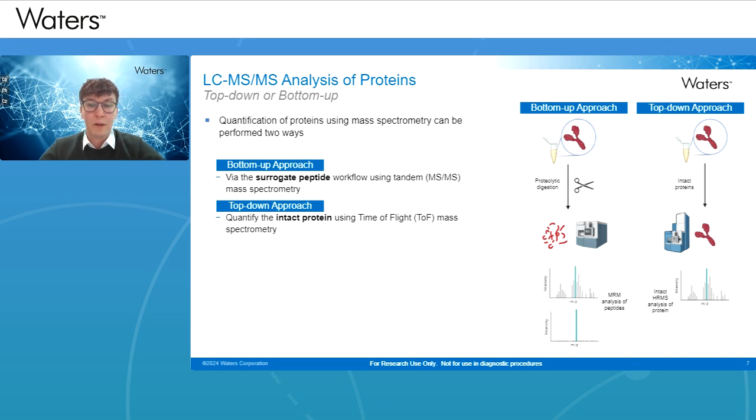You could also take the top-down approach, where you can measure the intact protein using something like a time-of-flight system. Now, this can give you a lot of structural characterization information of the overall protein, but in context of what we're trying to do in this instance, absolute quantification isn't as good as, say, a bottom-up approach using a tryptic peptide.